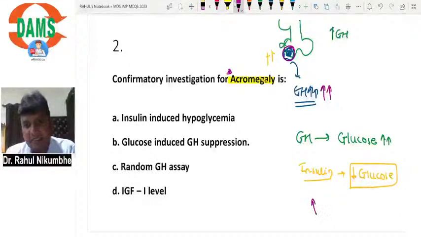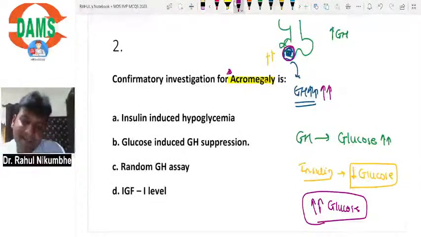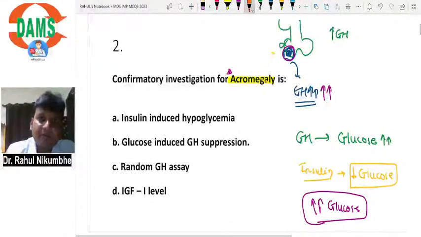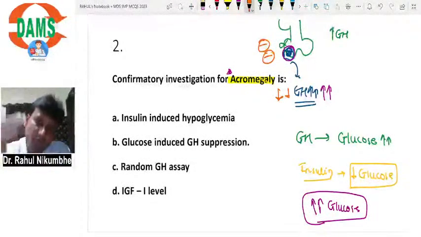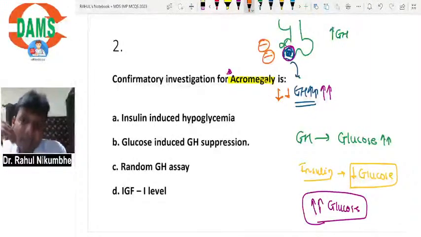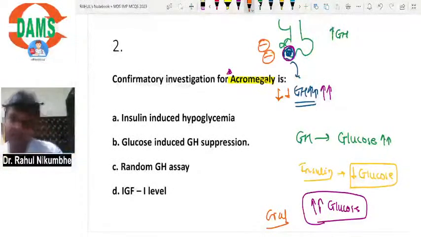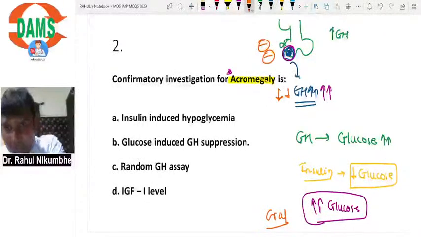Suppose I increase glucose level in blood. In a normal person, increased glucose in blood will inhibit the normal pituitary and it will decrease growth hormone secretion. So I will cause hyperglycemia. How will you cause hyperglycemia? I will give oral glucose. I will give 75 gram of glucose orally. It will increase glucose level in blood. It will give feedback to pituitary.